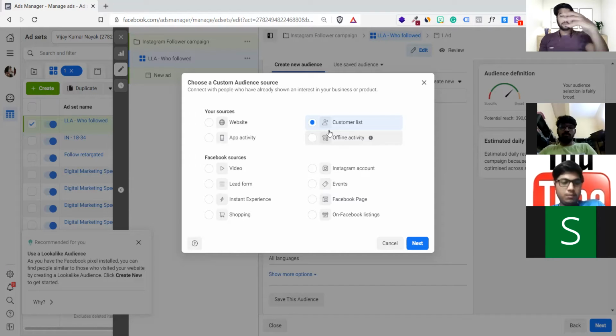Suppose many people ask how Facebook is able to show the kind of advertisements we have already seen. Suppose you go to Amazon or Flipkart and see one particular product, but from the moment you watch that product, it follows you everywhere and shows up everywhere. Correct? Everyone has seen this. This is called remarketing or retargeting in Facebook ads and Google ads.